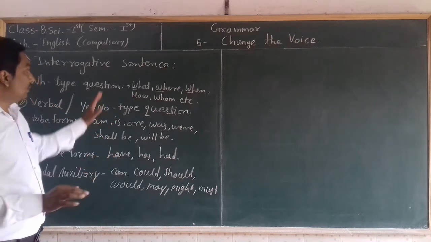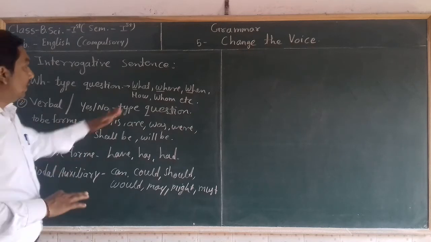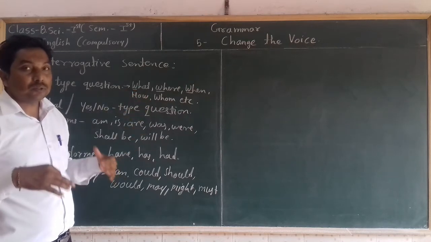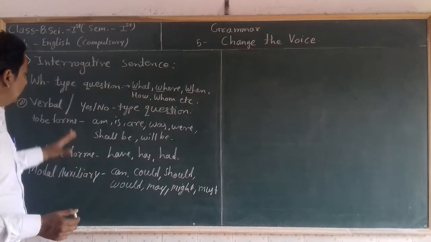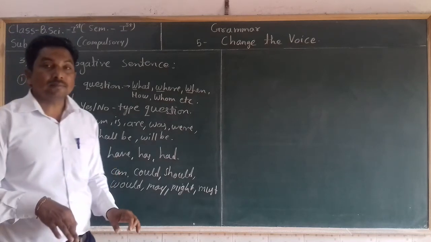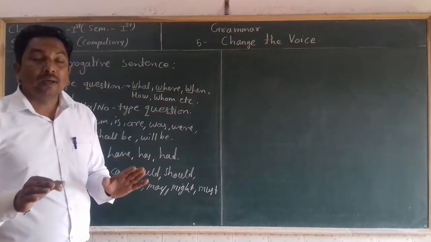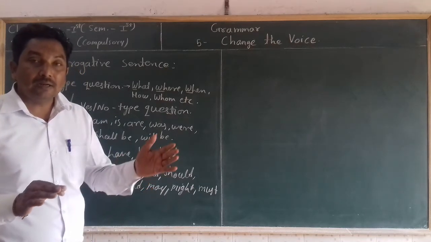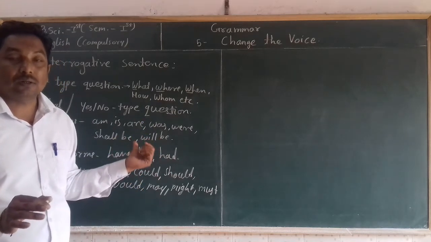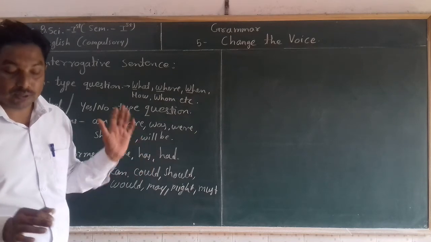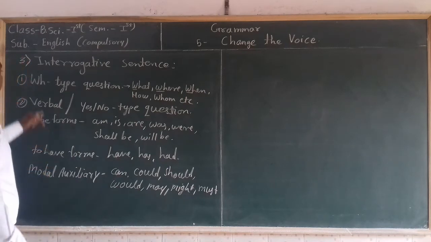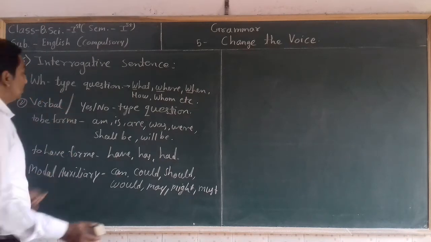So what is the difference between a double step question and an SNO type question? Whenever the question is asked with a WH word, in that question you have to give some kind of information. But if a question is asked with a to be form, to have form or modal auxiliary, you don't have to give the answer in detail, you just have to answer in yes or no. Therefore these questions are called verbal questions or SNO type questions. So today in this part we are going to learn about double step questions.